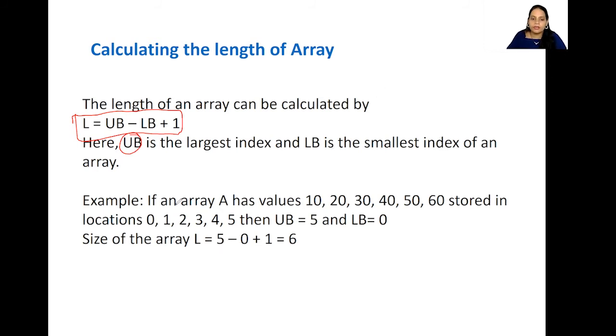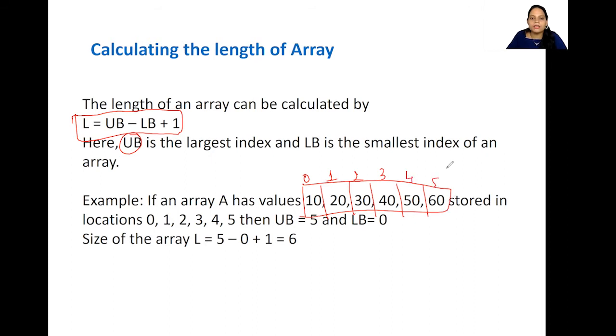Okay, so they have given an example here. See here, if an array A has values stored in the locations 0 to 5. Suppose this is my array. Where do we have the first element? The first element is always going to be in 0, isn't it? After that 1, 2, 3, 4 and 5.